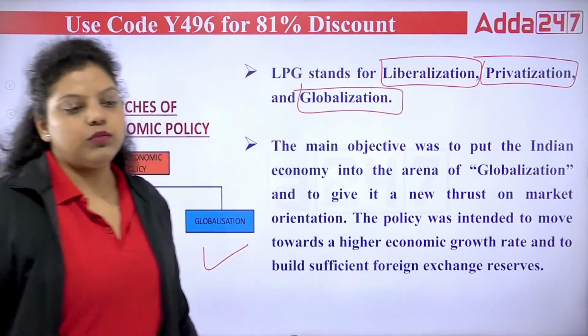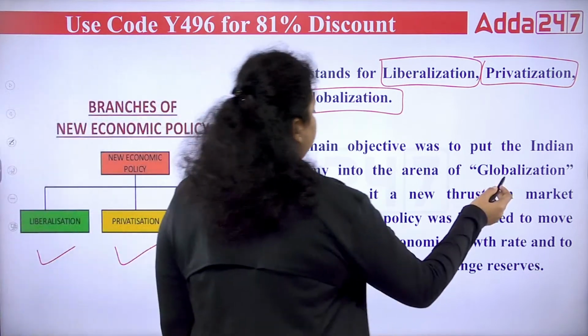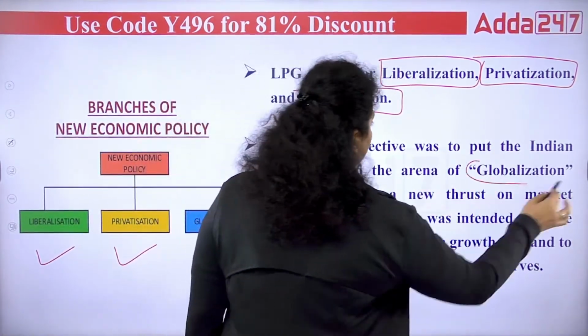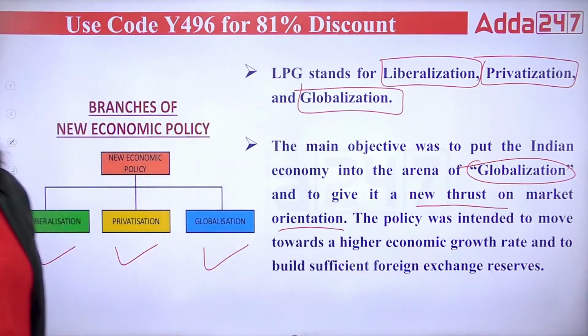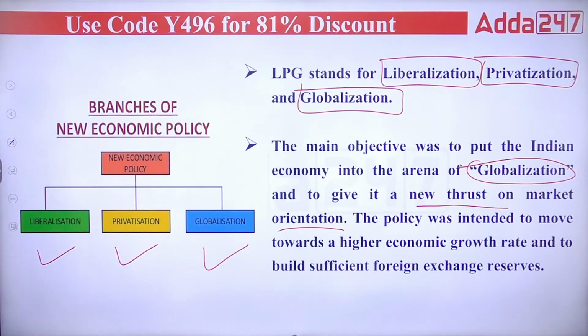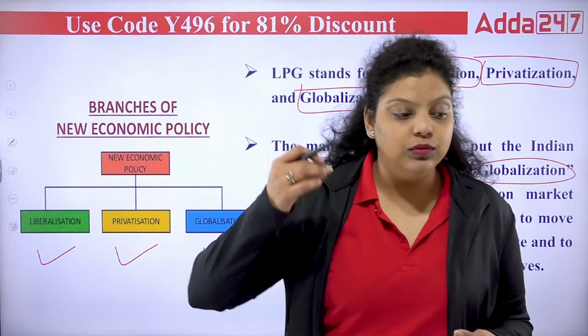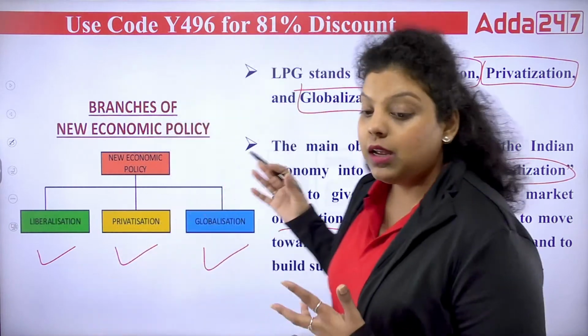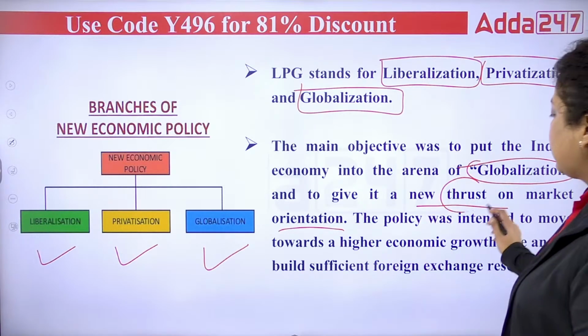Now, what was the need of doing that? What does this policy actually mean? The main objective was to put the Indian economy into the arena of globalization and to give it a new thrust on market orientation. So why have we done the liberalization, privatization, globalization? The main motto of this particular new economic policy, or the economic reform, was that we wanted to make an arena of globalization and to give a new thrust on market orientation.